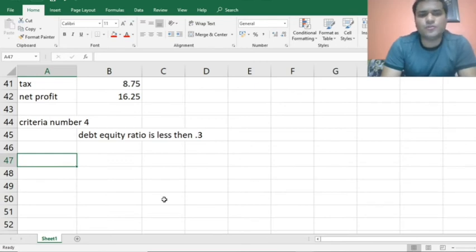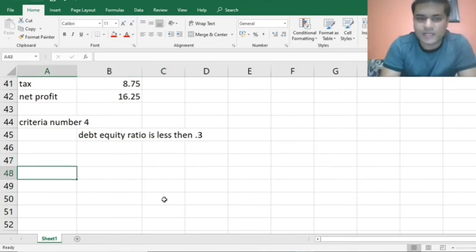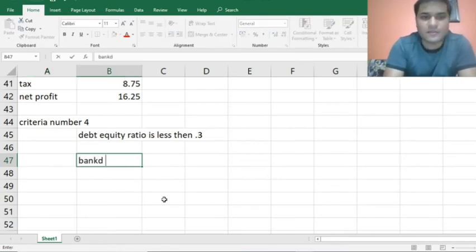We'll take the working of the debt equity ratio in the next session. Now, criteria number 3 for banks and NBFCs, because this cannot be applied to banks and NBFCs.